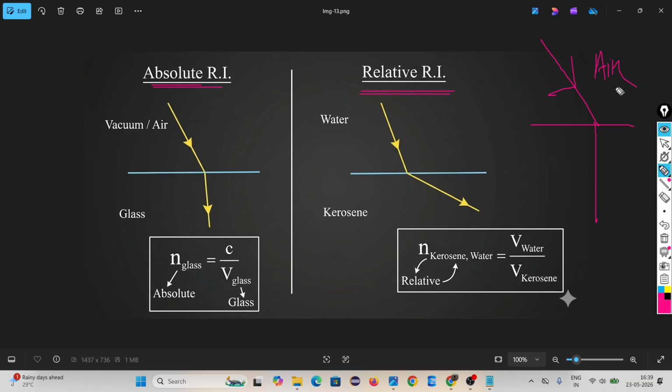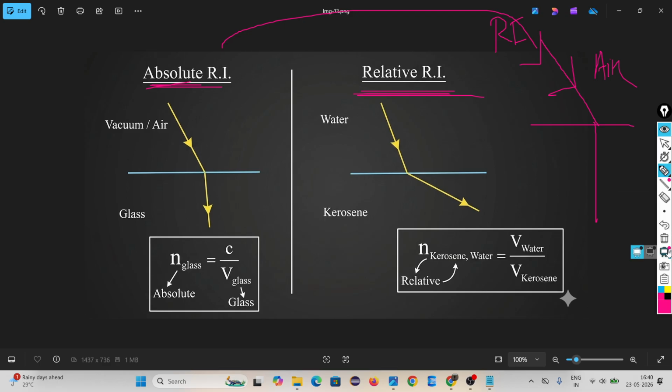If the incident ray is coming from air or vacuum, which type of refractive index is it? Absolute. If the incident ray is coming from vacuum, it is the absolute refractive index. If the incident ray is coming from any other medium, then that is called relative index.